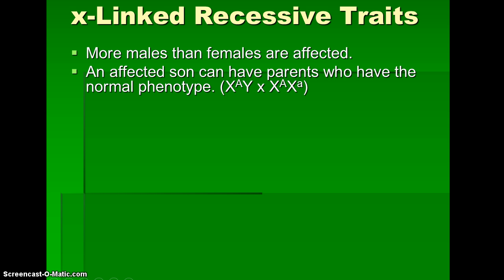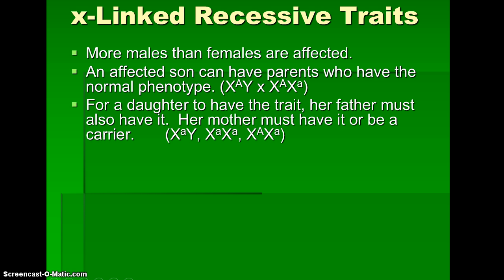An affected son can have affected parents who have normal phenotypes, and if you look at this, look real close, the way you write the genotypes is different. You have to put the male first, so XY crossed with XX, male with female. And then you put the genotype for the disease as a superscript sitting on the X chromosome, because it's only on X. Men and women are different with the number of X's they have. So you can see there, the dad does not have it, and the mom would be considered a carrier.